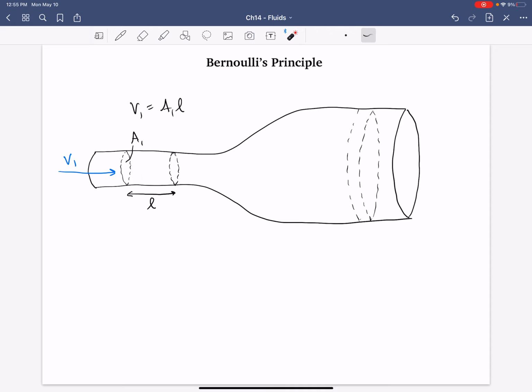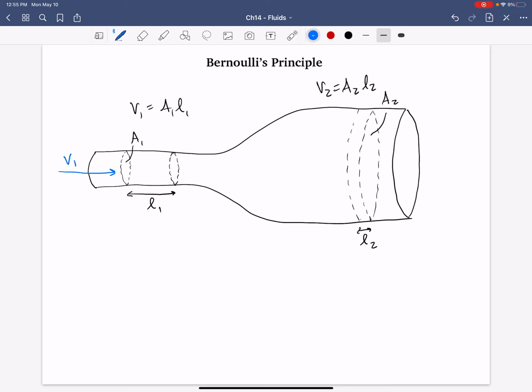And let me show you why. So this volume over here is a length, I should say that's L1, L2, and this has a different cross-sectional area of A2, all right, such that the volume now is simply A2 times L2, okay? Now, I allege those volumes are the same, okay, based upon the conservation of mass.